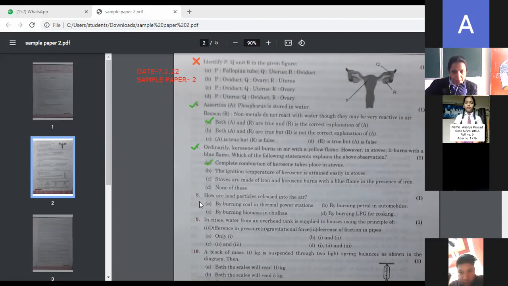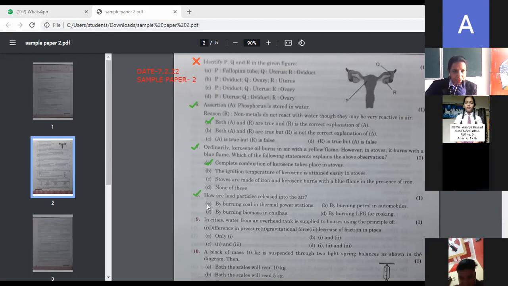Okay, next is the 8th. Lead particles released into the air. You were to get MCQs from this last chapter. How are lead particles released into the air? Question number 8. By burning coal in thermal power plants, by burning petroleum in automobiles, burning biomass, and burning of LPG for cooking.